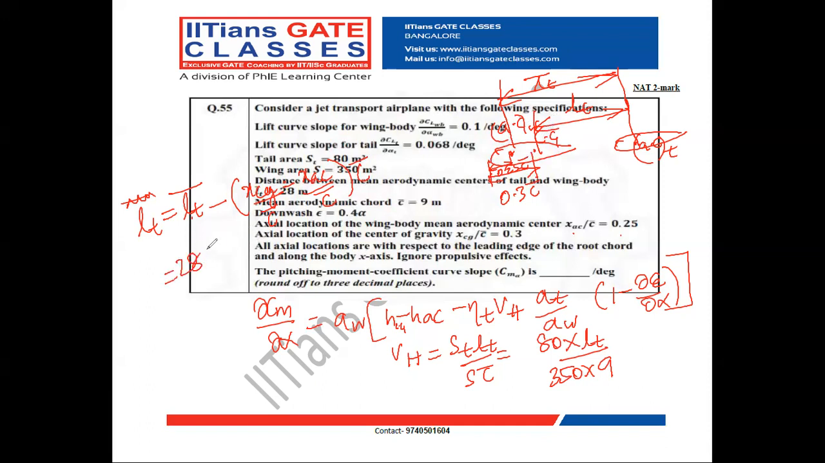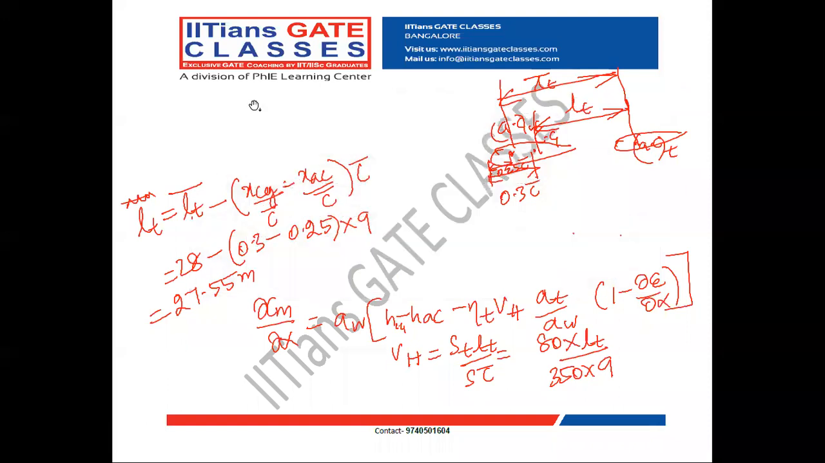So this is 28 meter minus (X_CG bar, which is nothing but 0.3, minus X_AC by C bar, which is 0.25) into C bar. C bar is 9 meter. Substituting that, I get my tail lift arm to be 27.55 meter.